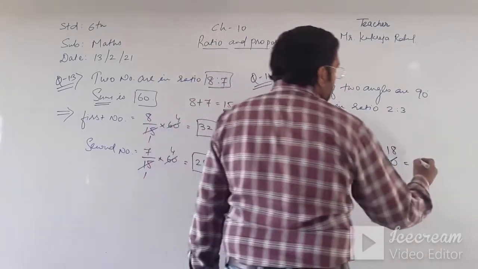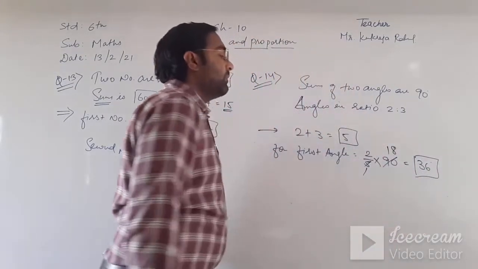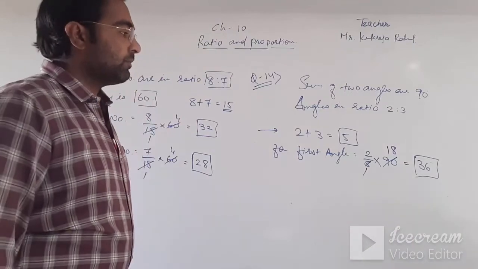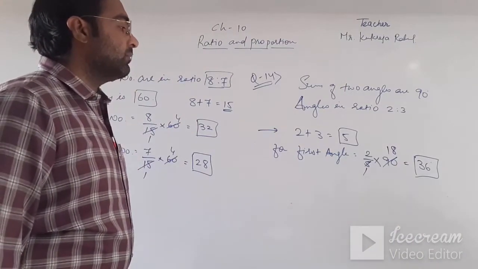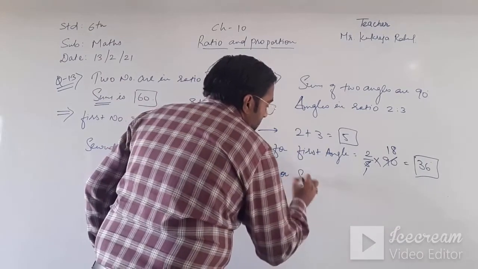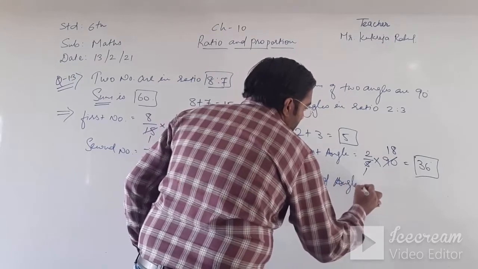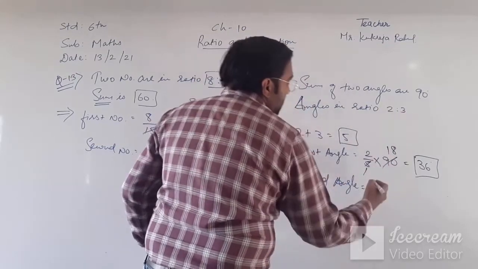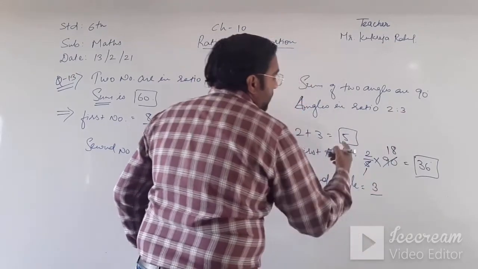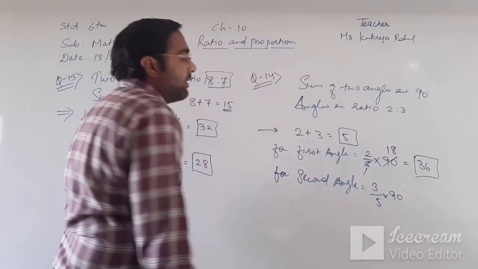So 18 times 2 is 36 degrees. Clear? And for the second angle, similarly, here the ratio is 3 upon the total, 5, into 90.